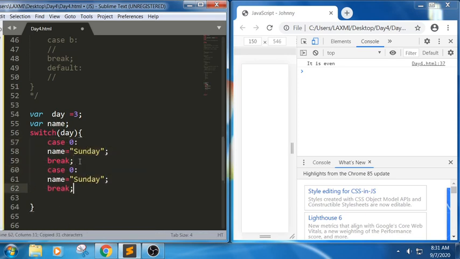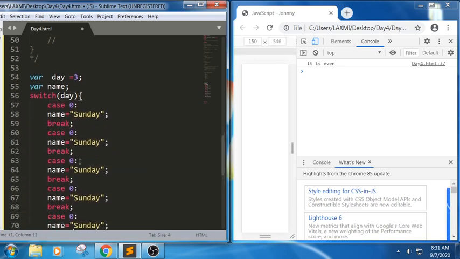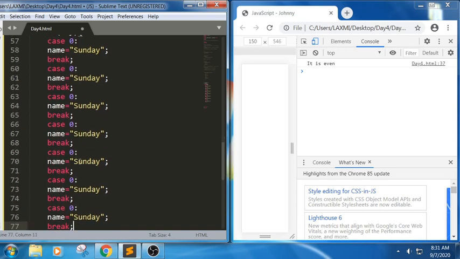Let me put control V, control V, control. Did we get 7? Like Monday. So this is for 1, this is for 2, this is for 3, this is for 4, 5 and 6. So we have 7 days, right? Let me write Monday is done. Now here it is Tuesday.